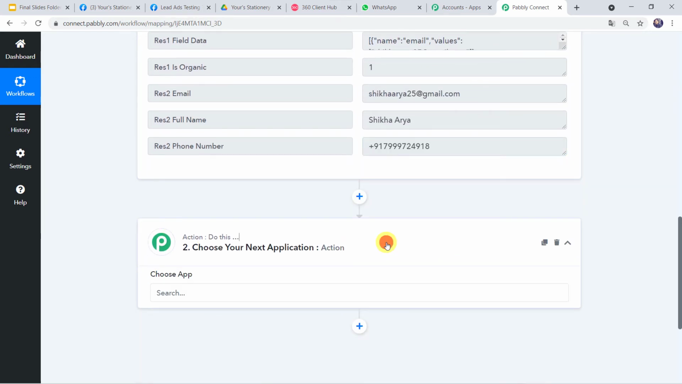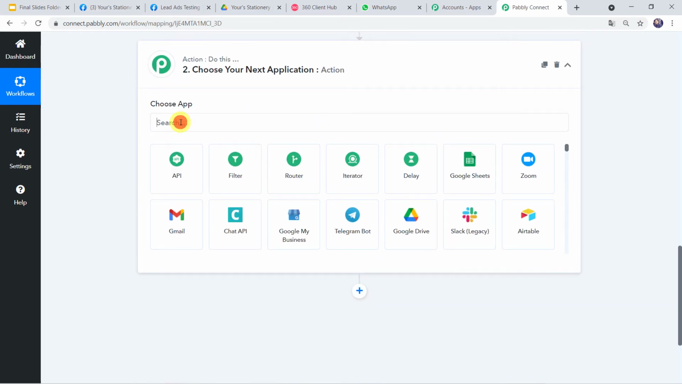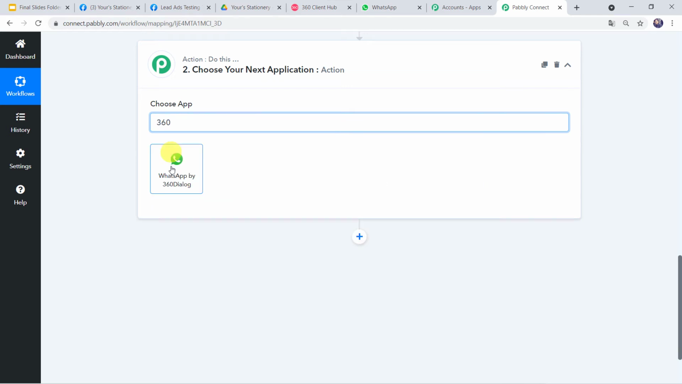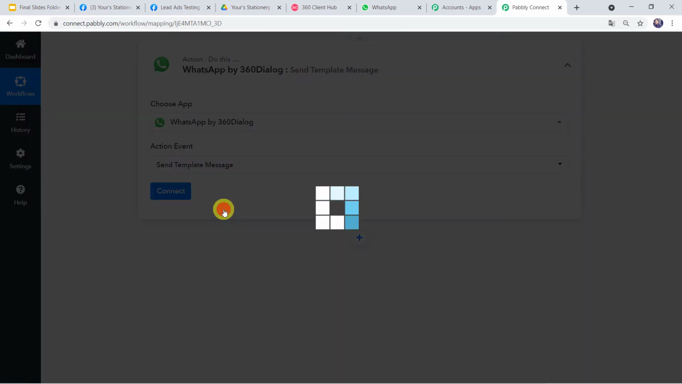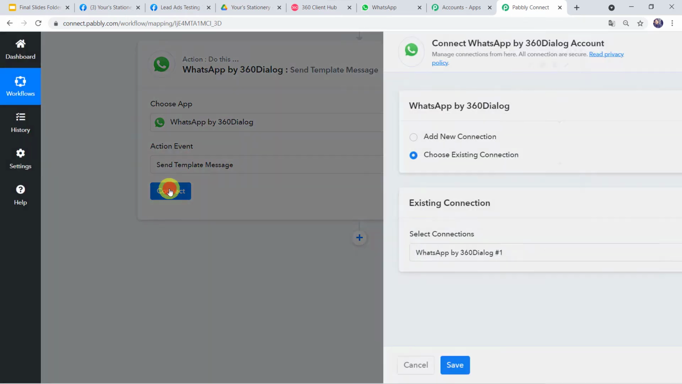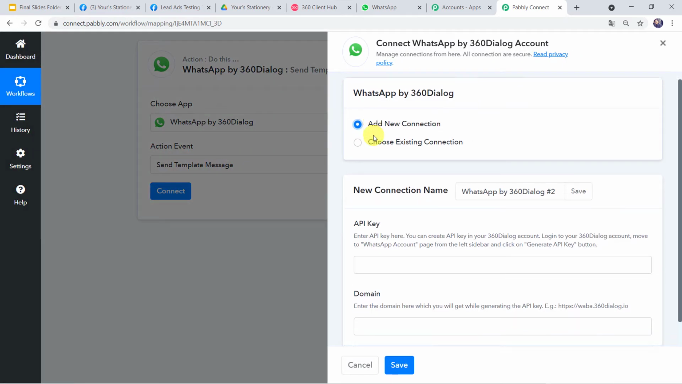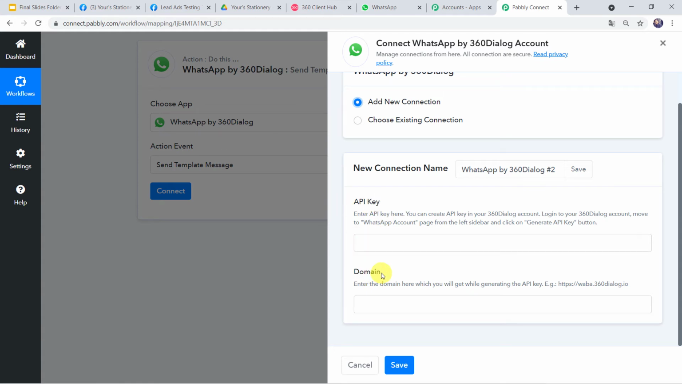For that we have to come to this action window, and here in the application name we have to select 360 dialog. In the action event we have to select Send Template Message. Let's click on Connect. Here we have to click on Add New Connection. Now it is asking for the API key and domain. So let us read the instructions.